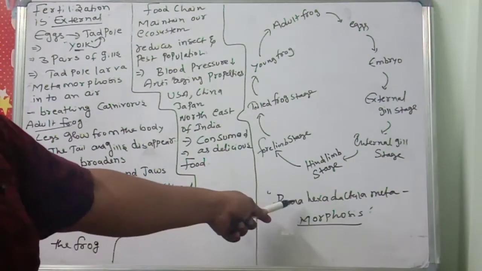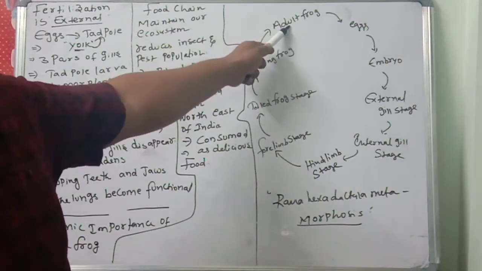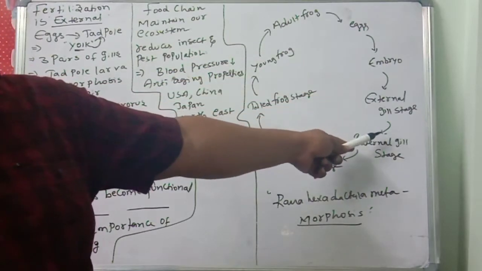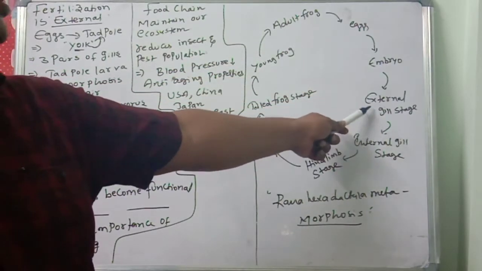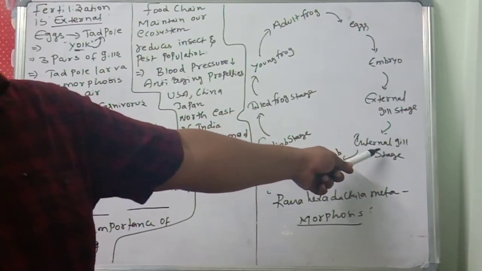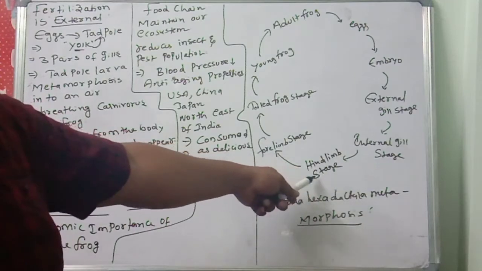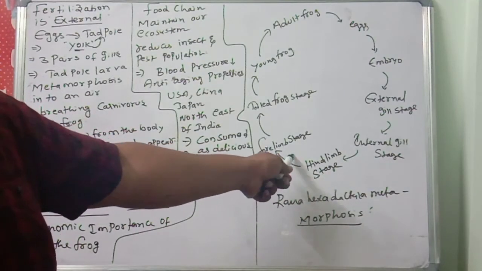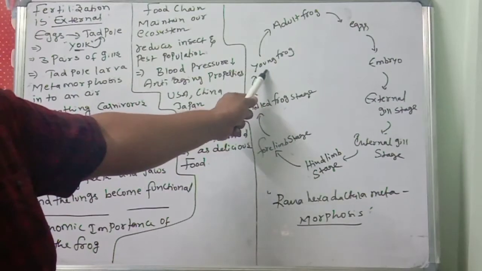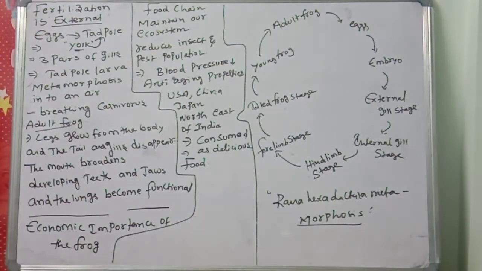So, Rana hexadactyla metamorphosis: adult frog, the eggs, embryo, external gill stage. Then external gills will be converted into internal gills. Then hind limbs, then forelimbs, then the tailed frog stage. Then everything disappears, young frog to adult frog. Like that, metamorphosis is there in Rana hexadactyla.